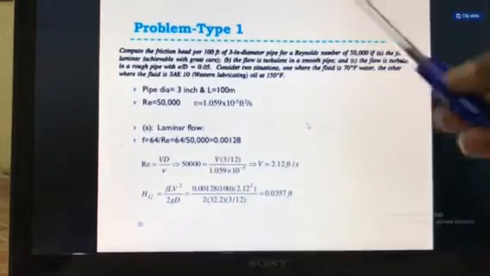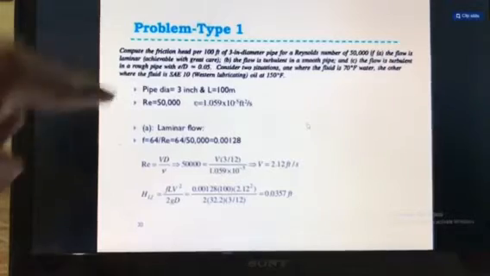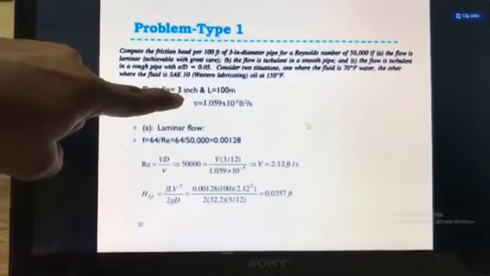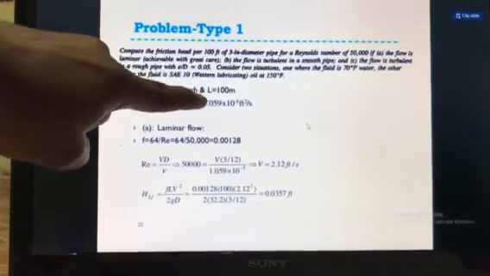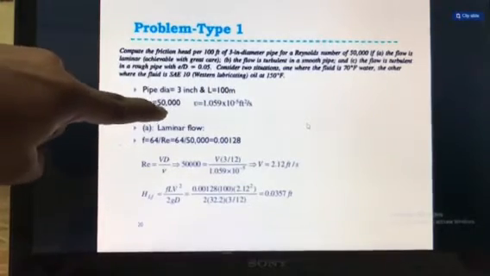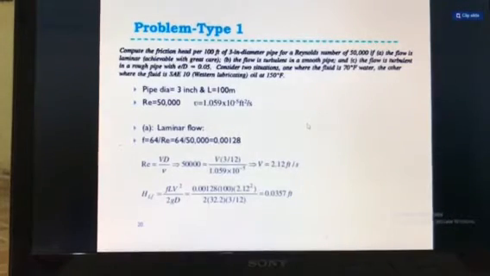Okay, so the given data is the same, meaning pipe diameter is 3 inch, which we will convert into feet as 3 by 12 foot, length is equal to 100 foot, Reynolds number is equal to 50,000, and kinematic viscosity is equal to 1.059 into 10 raised to the power 5 foot square per second. So now for the second case, meaning if the flow is turbulent in a smooth pipe.